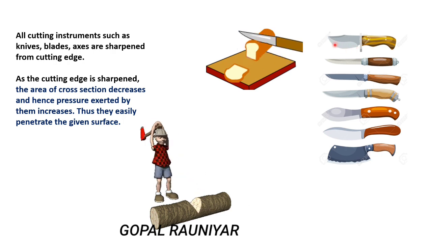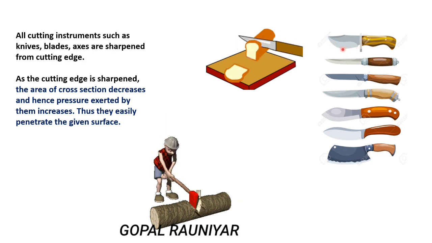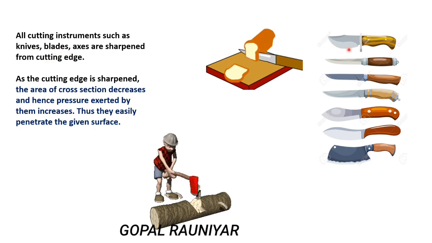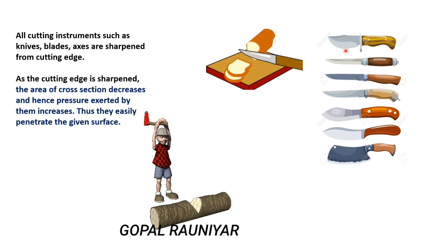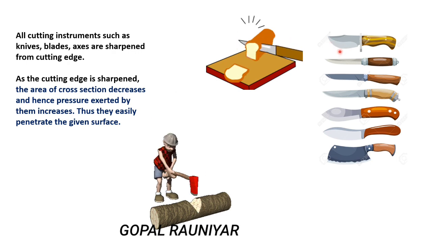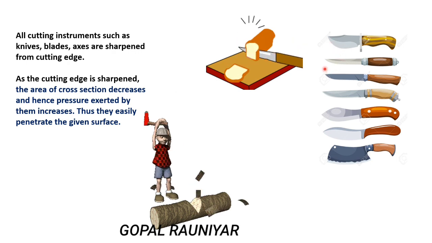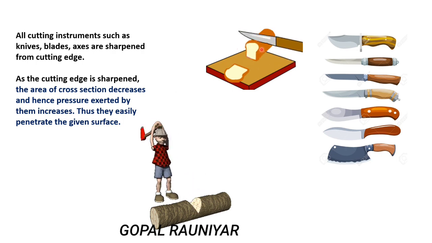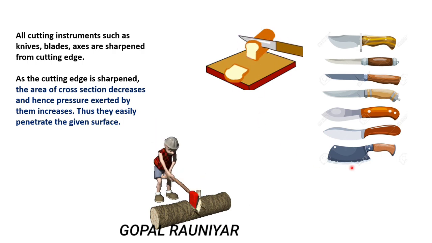So if one side of the blade, axe or knife is sharpened, the area of cross section decreases, and we have seen pressure equals force upon area. So the side that is sharpened exerts large pressure, thus it can easily penetrate the given surface. You can see here one edge of a knife is sharpened, and it can easily cut a loaf of bread.